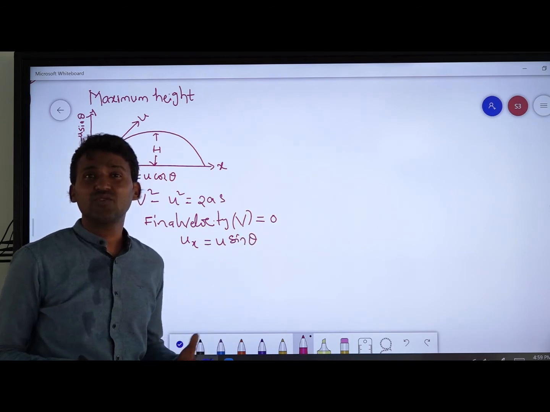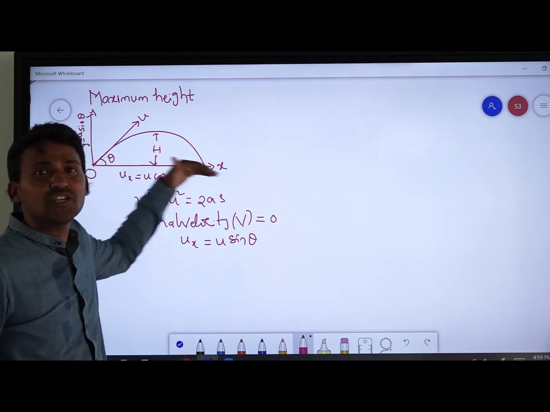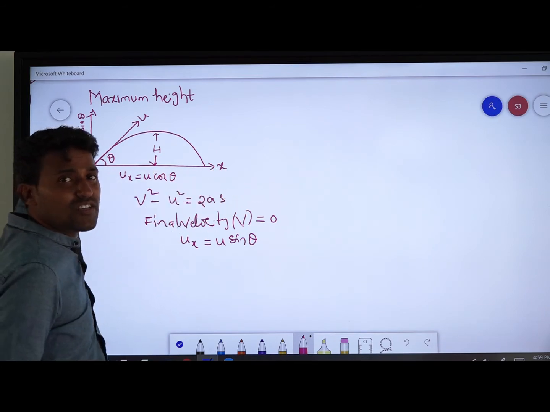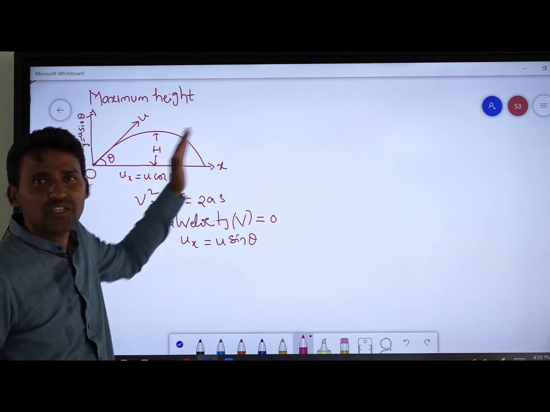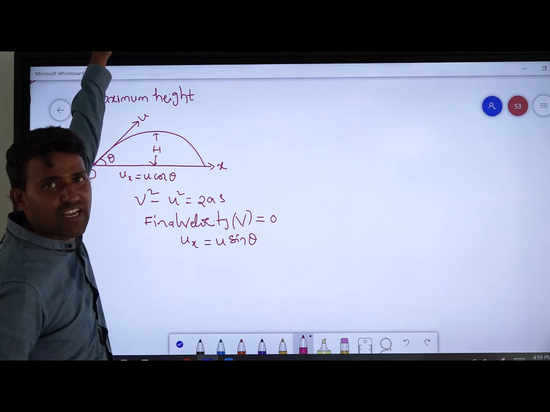Why do we take u sin theta only, not u cos theta? Because u cos theta is acting in the horizontal direction, and u sin theta is acting in the vertical direction.